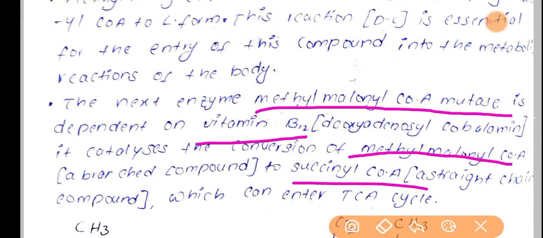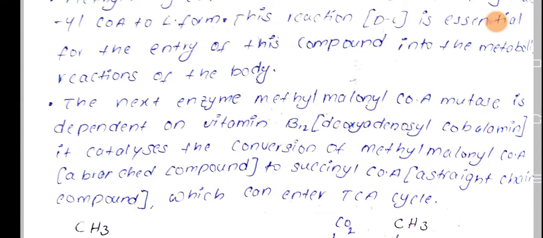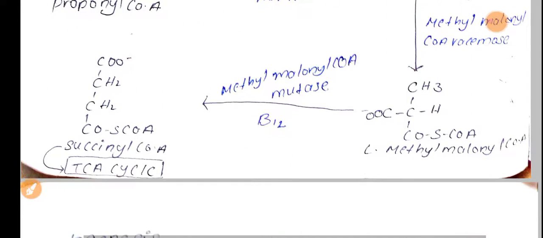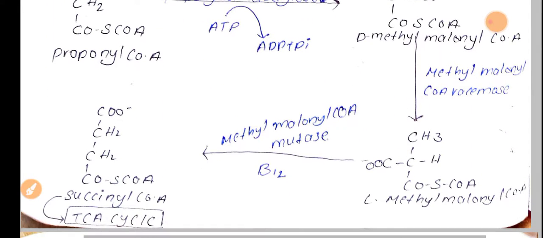Okay, and this succinyl CoA is a very important intermediate in the TCA cycle, that is the Krebs cycle. So the end product that we have seen in the beta oxidation of even chain fatty acid is acetyl CoA, which is also an important intermediate in the Krebs cycle. Now also we got a 3 carbon compound, succinyl CoA, which is an important intermediate product in the Krebs cycle. So let's see the reaction.